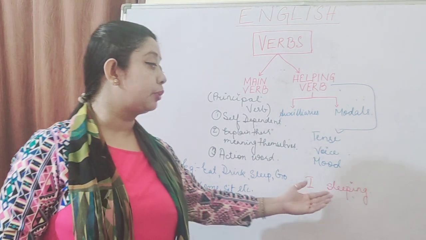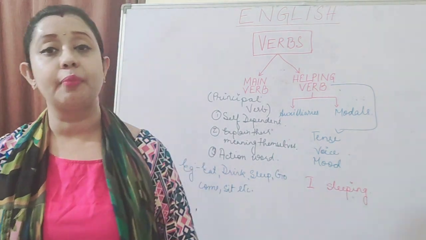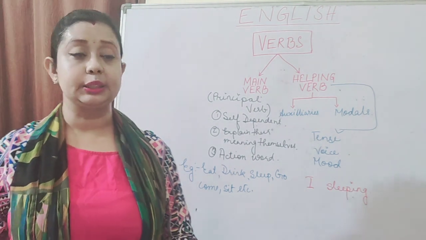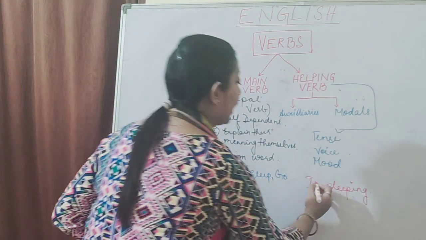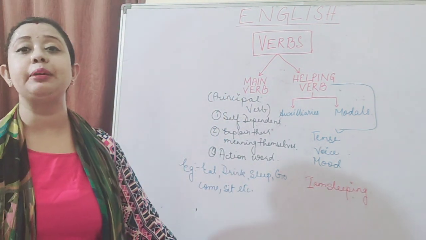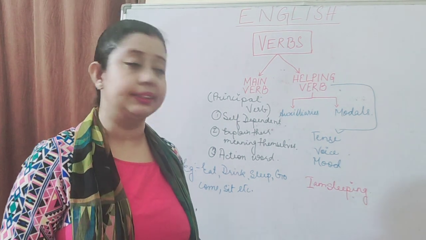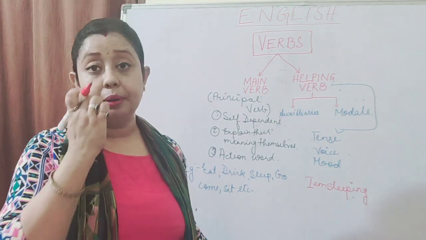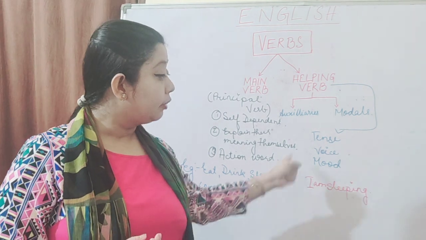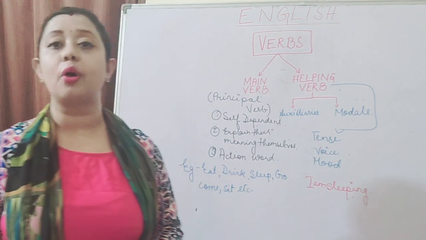Is it talking about past, or is it talking about future, or is it talking about the present? But as soon as I put a verb in between, like I am sleeping, we understand that I'm sleeping in the present. So it is telling us about the present tense. Again, we can also understand that this sentence is in active voice.